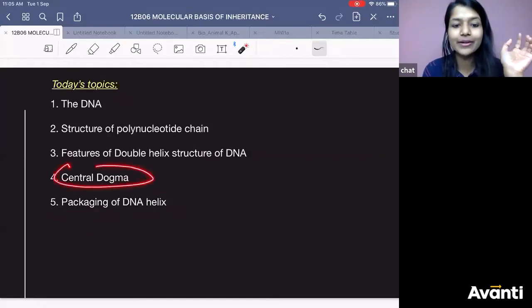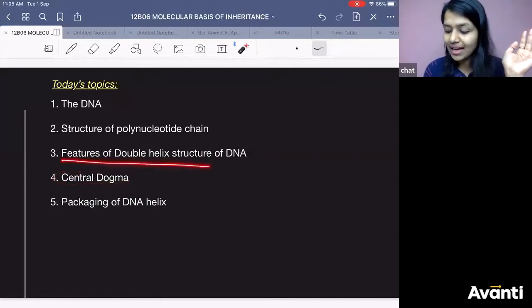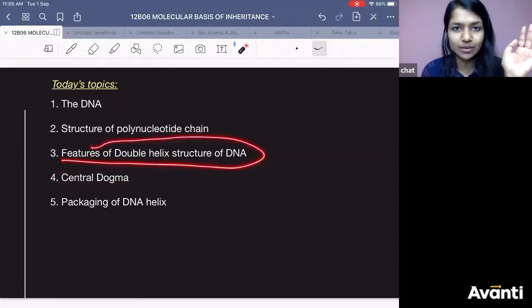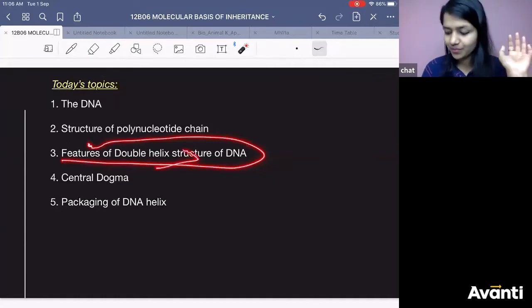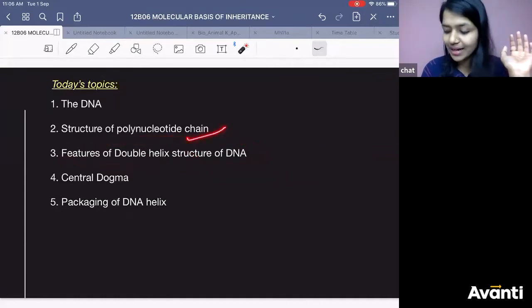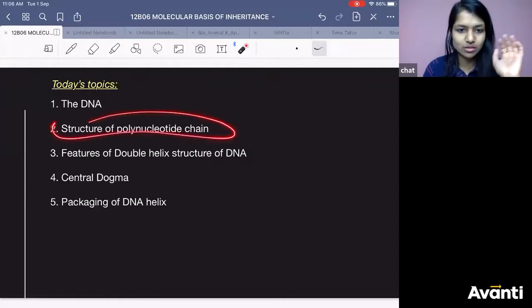Then DNA to RNA, RNA to protein, that information is central dogma information. The double helix structure of DNA has some features that we will learn. How many base pairs will be there? They are anti-parallel. You know most of it. Then the structure of polynucleotide chain. This was the homework also, right?